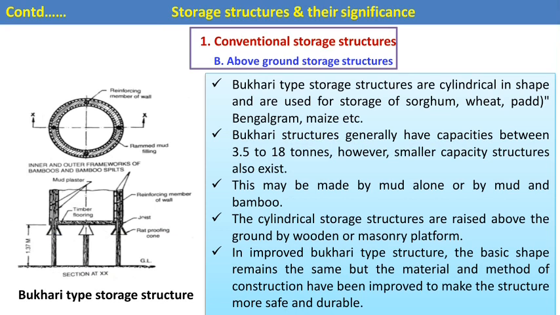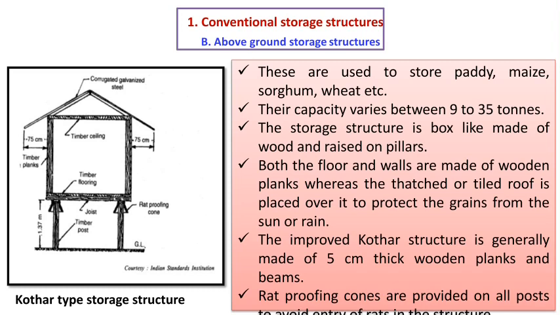This Bukhari type storage structure is cylindrical in shape and is used for storage of different cereals and pulses. This Bukhari structure generally has a capacity of 3.5 to 18 tons. It may be made of mud alone or of mud and bamboo. These cylindrical storage structures are raised above the ground by a wooden or masonry platform. In the improved Bukhari type of structure, the basic shape remains the same, but the material and the methods of construction have been improved to make the structure safer and more durable.